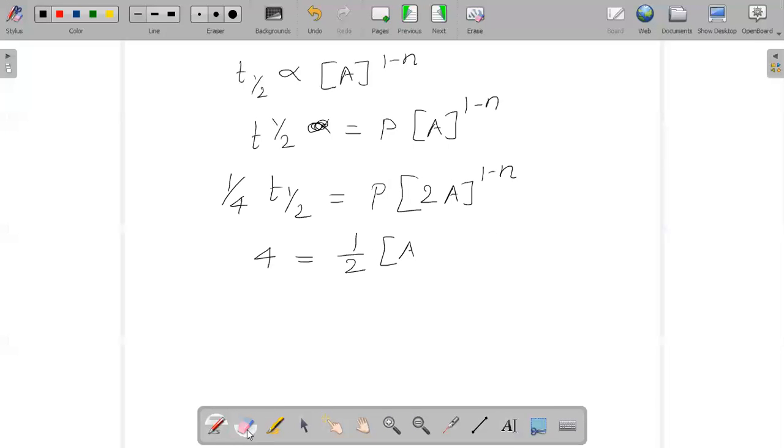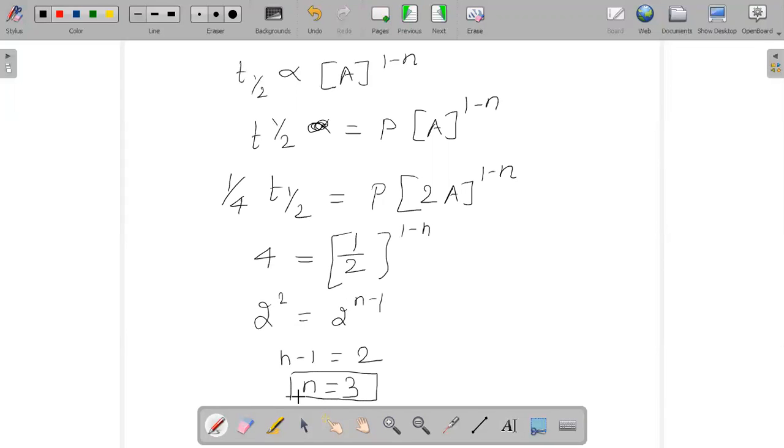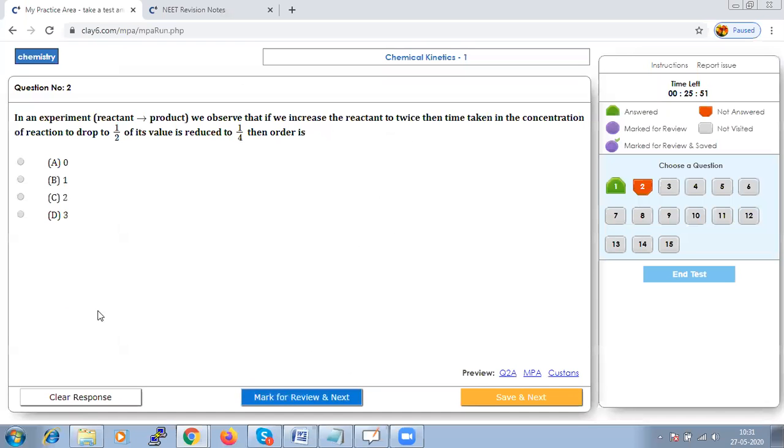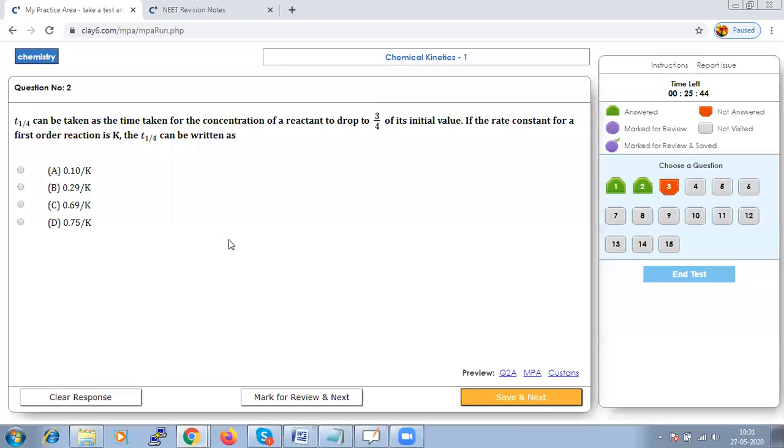1 by 2 to the power of 1 minus n. So when I say 1 by 2 and then 1 minus n, you could say just 2 square is equal to 2 to the power of n minus 1, or n minus 1 will become equal to 2, and so you can say n is equal to 3. So this should be our order. N is equal to 3. So D option is right. Let us save that and go to next.